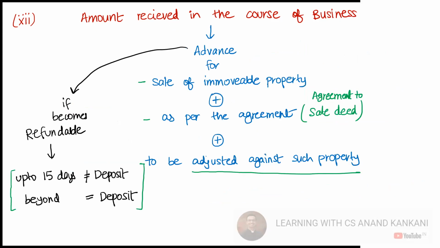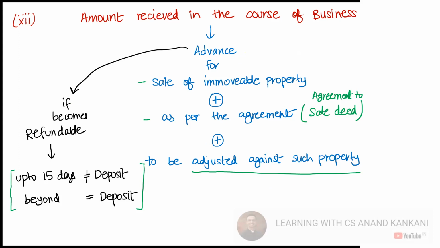Next, if the amount is received in the ordinary course of business as an advance for the sale of immovable property, and this is as per the agreement, that is, the agreement to the sale deed, and this is to be adjusted against such property only, then in that case the amount will not be considered as a deposit.